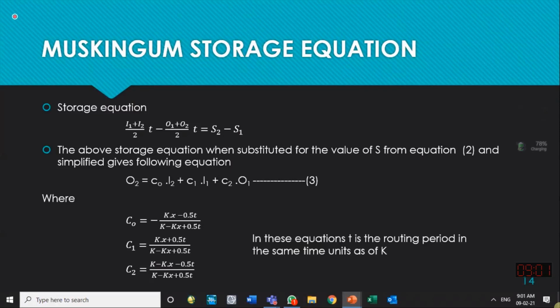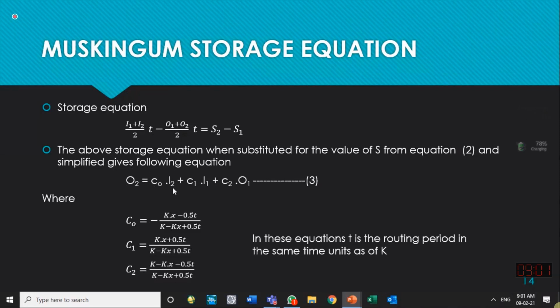X is the weighing factor, usually we take it 0.2 if no other information is with us. And T is the time step you have calculated to calculate the hydrograph ordinates. Hydrograph ordinates should be calculated at suitable intervals so that the shape can be preserved: 1 hour, 2 hours, 1 day, 2 days. If it is a several days hydrograph, maybe coarser time steps can be taken. So if these three coefficients are known to you, the unknown O2 can be calculated from these known parameters.